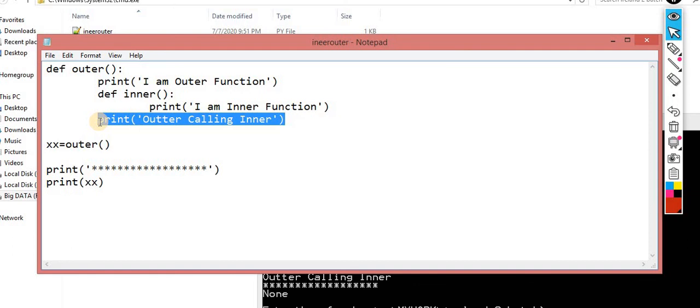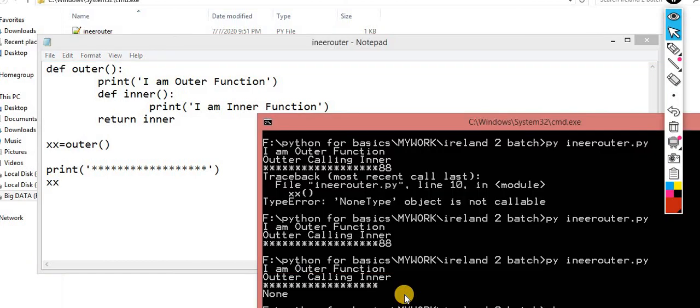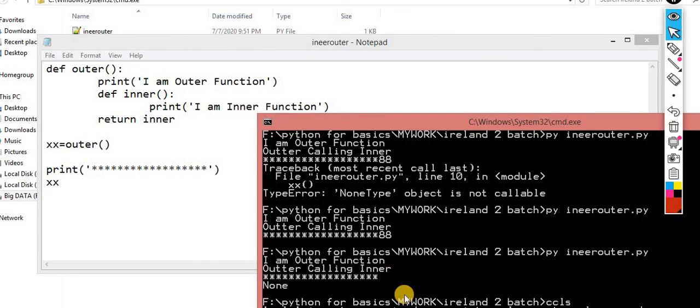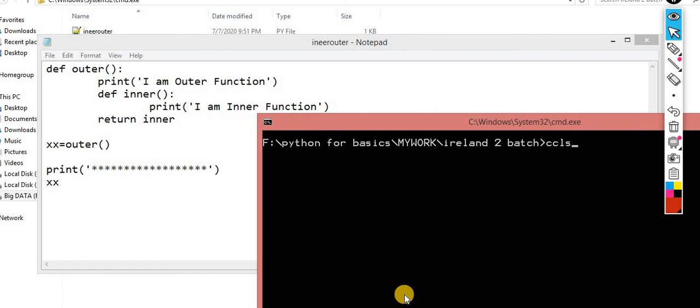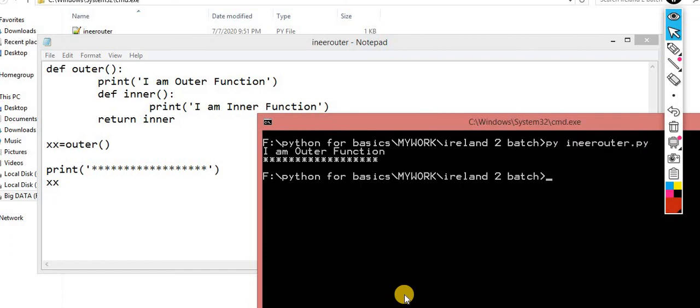So here you have to use return. Return inner. Now it will work fine. I will explain, just have patience, because I know this concept is not clear to you guys. 100% it will work fine.